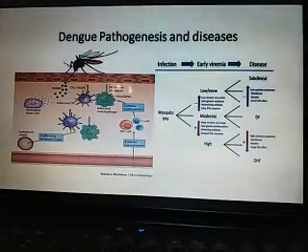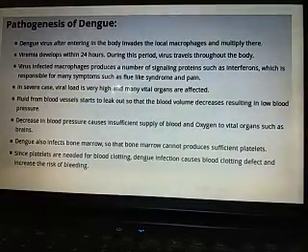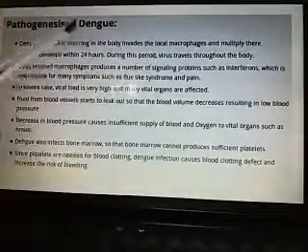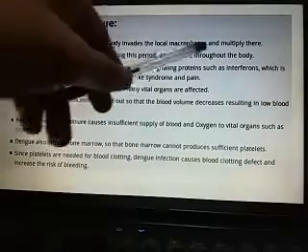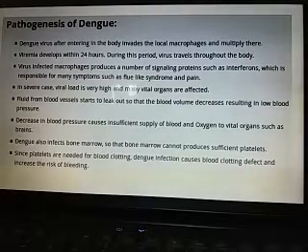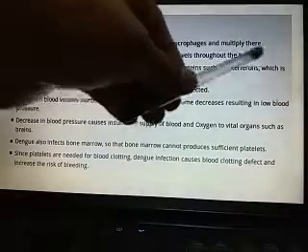So you can see here the dengue pathogenesis. Dengue virus after entering the body invades the local macrophages and multiplies there. That means the virus enters the body and invades the macrophages. You know, macrophages are very important immune cells that protect our body from several types of antigens, and viremia develops within 24 hours. During this time the virus travels throughout the body.